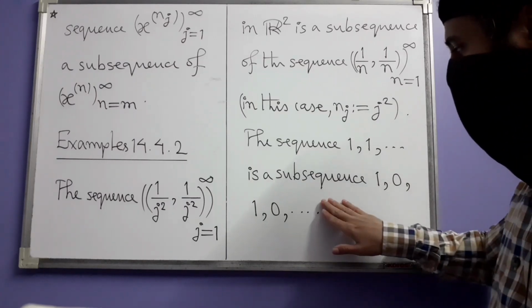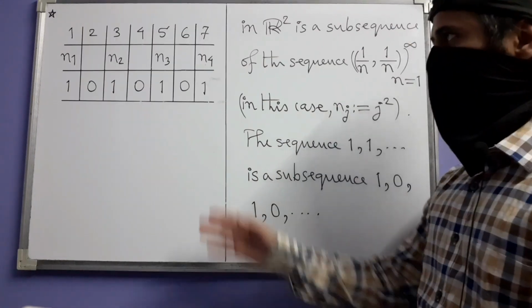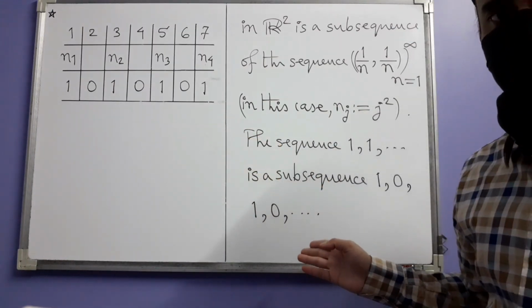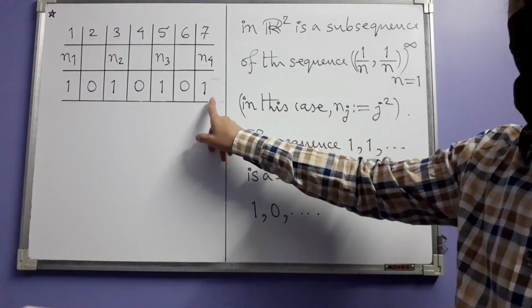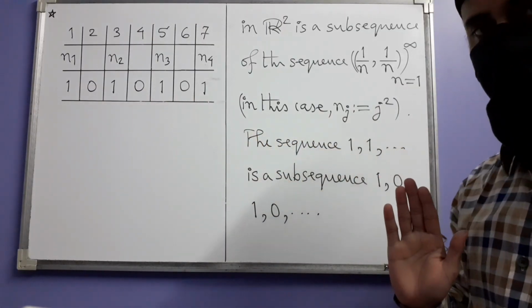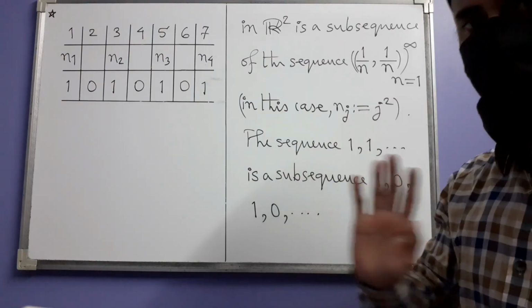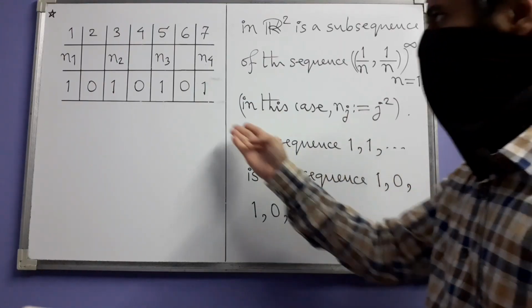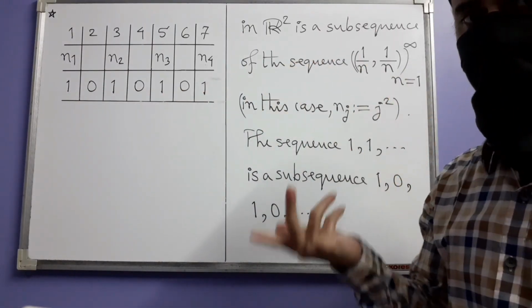I want to say a bit more about this second situation. Now this is how you can see this present situation. I have used the third row here in this table to write the terms of the sequence. This is the sequence and this is the subsequence. We are coming to the subsequence afterwards. So these are the terms of the sequence. They extend in this direction without any end.